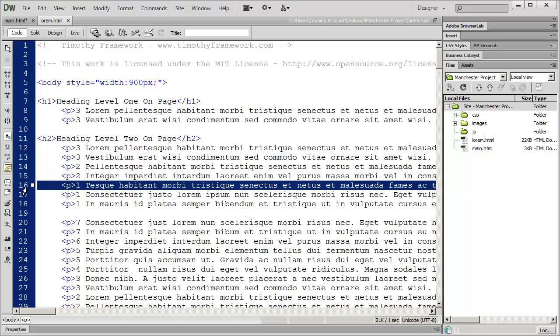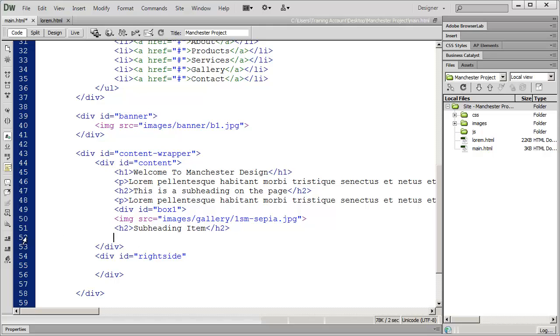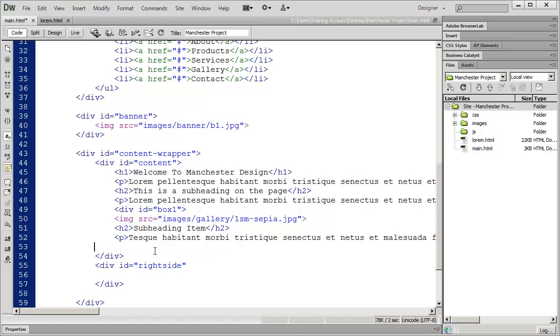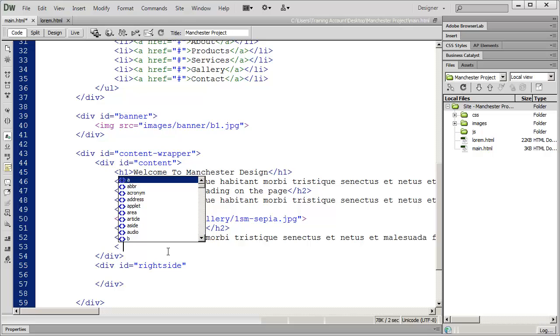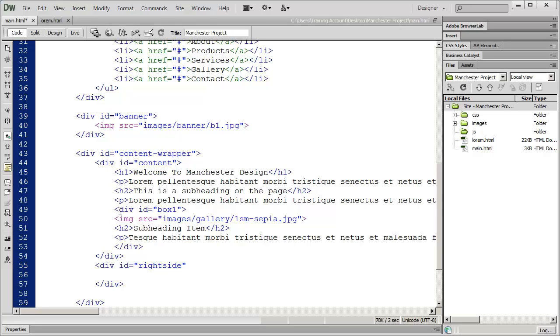So I'm just going to come down here and select this item, copy it, and paste it into my project. And again, you can just type that out however you want to. And then I'm going to close that div.